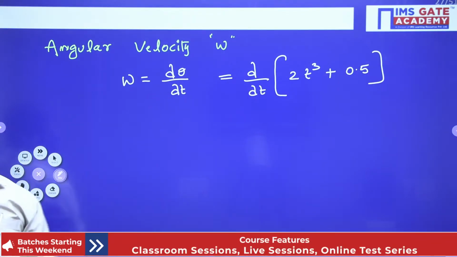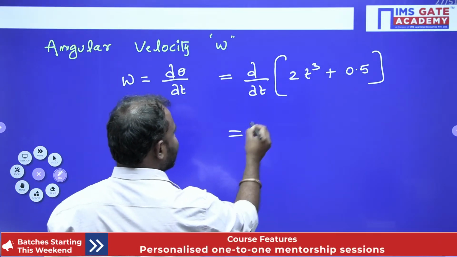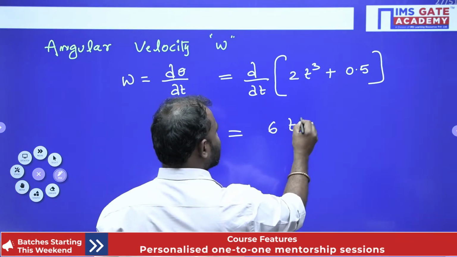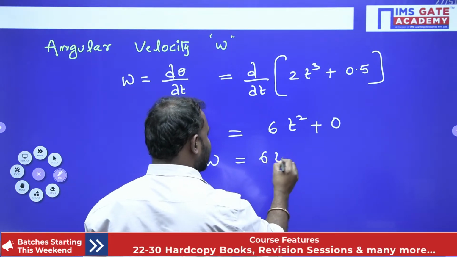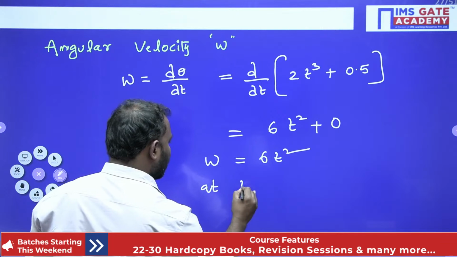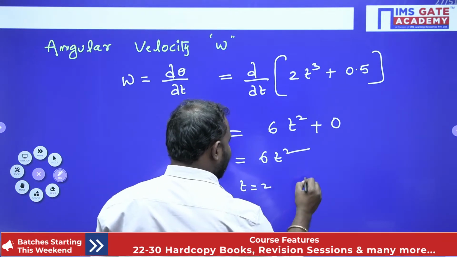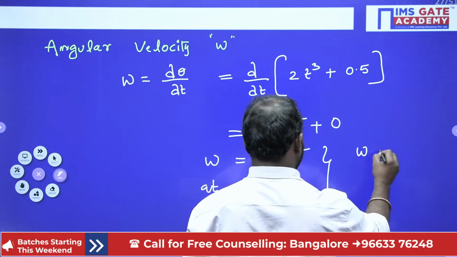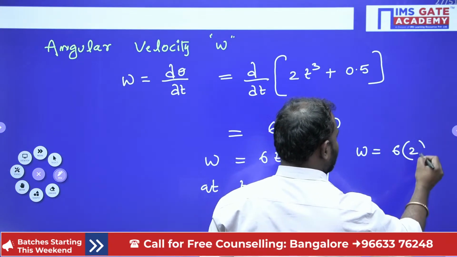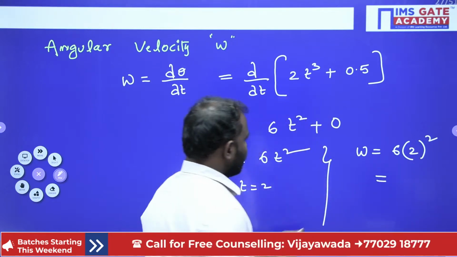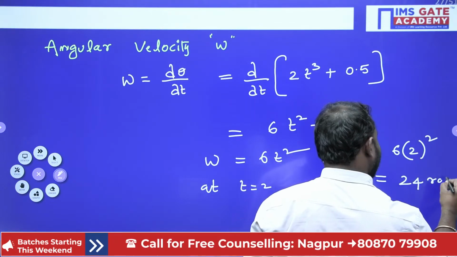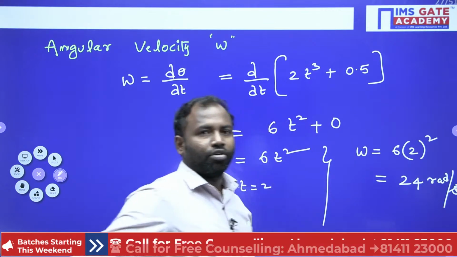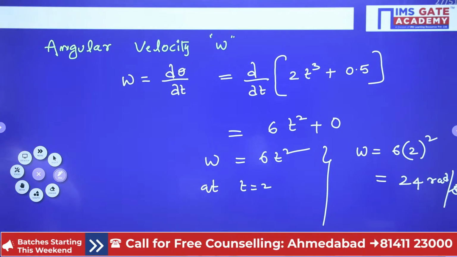Now solve this, differentiate that. If I differentiate this, I get 6 into t square plus 0. So my angular velocity is 6t square. At t equal to 2, w is equal to 6 into 2 square, that is 4 into 6, 24 radian per second. Clear everybody, guys?